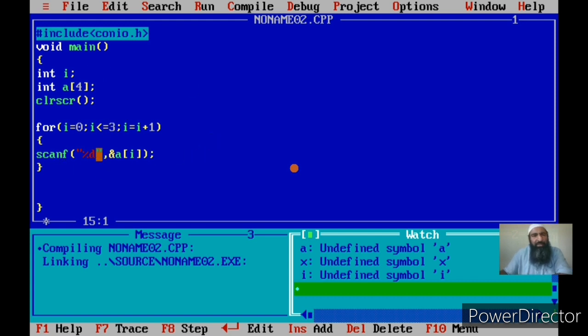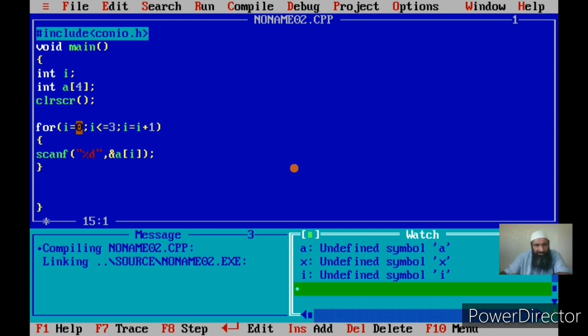But this scanf statement was executed 4 times, each time with a different value of I. In the first pass the value was 0, in the second pass the value was 1, in the third pass the value was 2, and in the fourth pass the value was 3. So the value of I changed for each pass, or each iteration, of the loop. I have already explained what a pass or iteration of the loop is. That is, the first time the body is executed, we say the first pass. For the first pass the value of I is 0, because the loop has been initialized first, and there is no incrementation in the first stage itself.